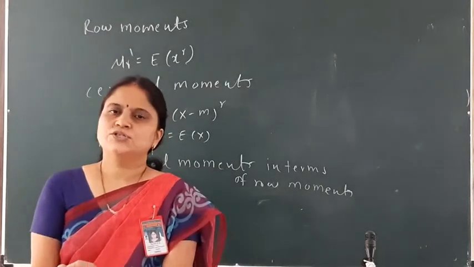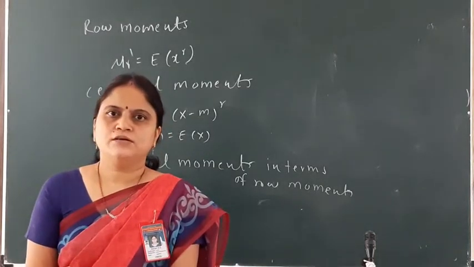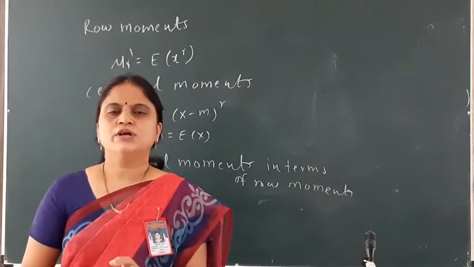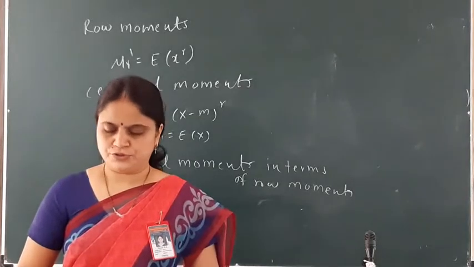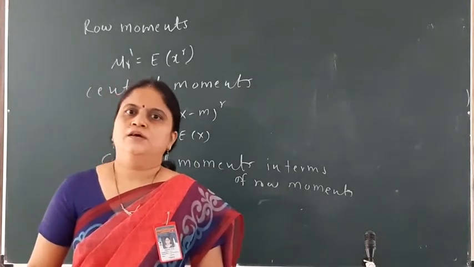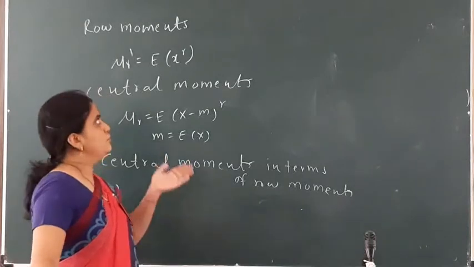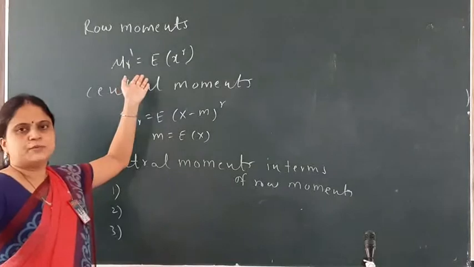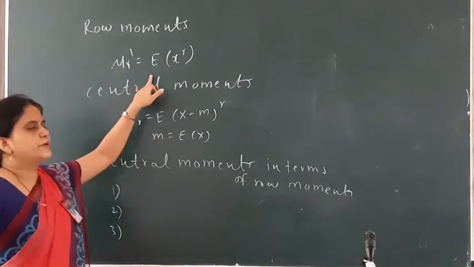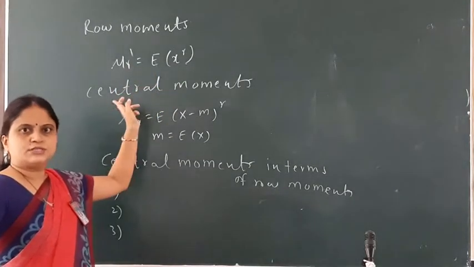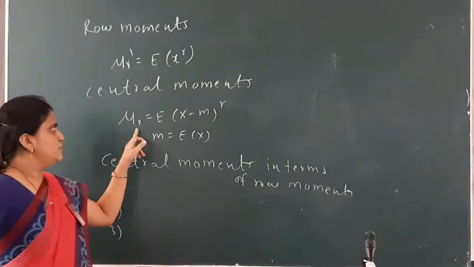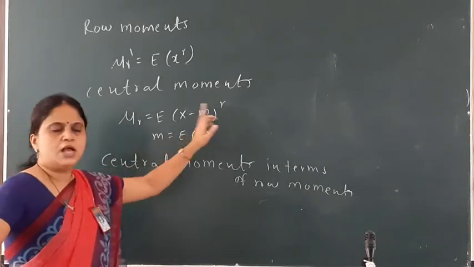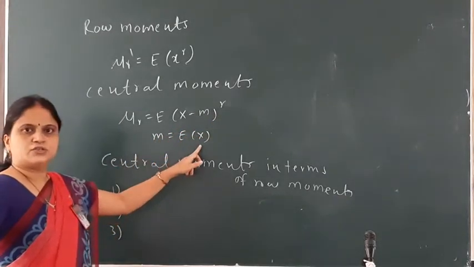Today this is my third lecture of BSc second year for the topic univariate continuous probability distribution. In the previous topic, we defined these terms. Raw moments: mu r dash, the raw moment about origin, is equal to expectation of x raised to r. The central moments are denoted as mu r, which is equal to expectation of (x minus m) raised to power r. Over here m is expectation of x.